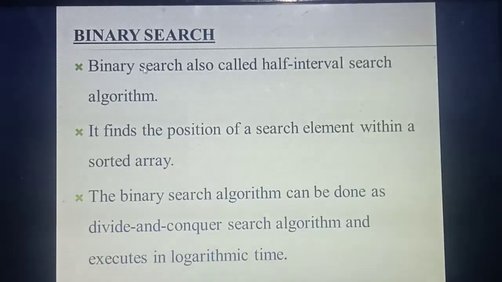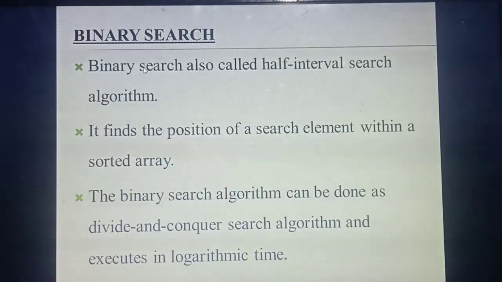So you find the position of an element in a sorted array. Understood the second point? The algorithm is mainly used to find the position of a particular element within a sorted array.